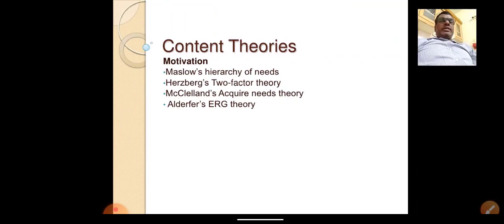In content theory, we have different theories. One is Maslow's hierarchy of needs, then Herzberg two-factor theory, McClelland acquired needs theory, and ERG theory. Now, welcome to today's topic, Maslow's hierarchy of needs theory.